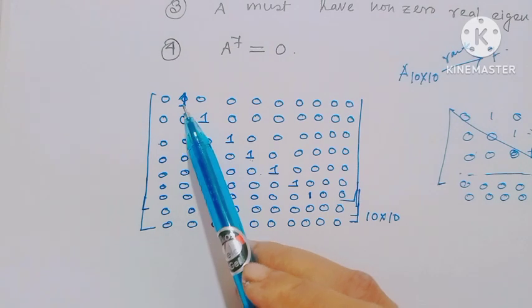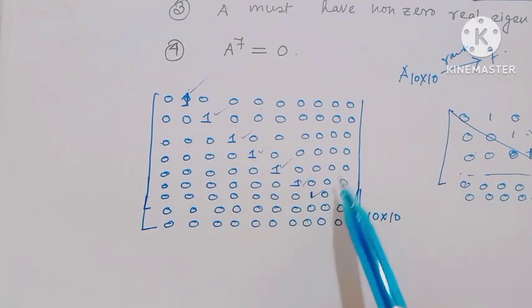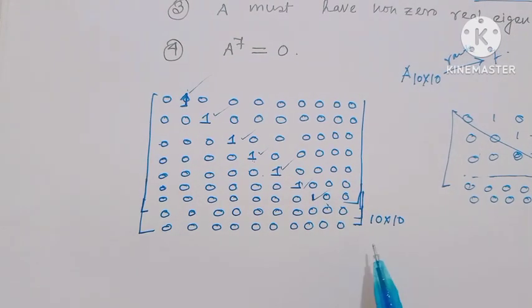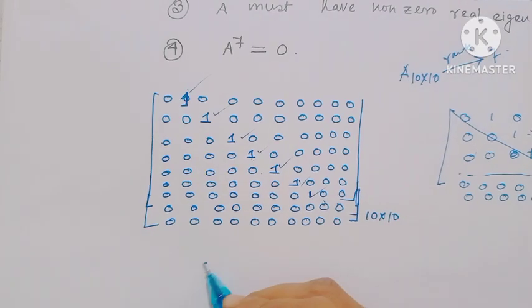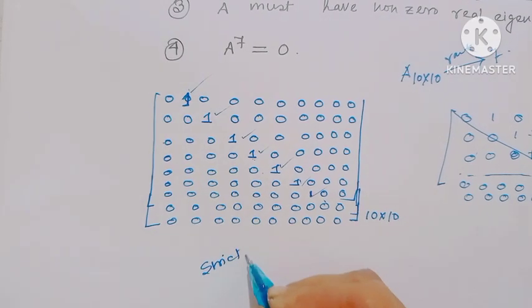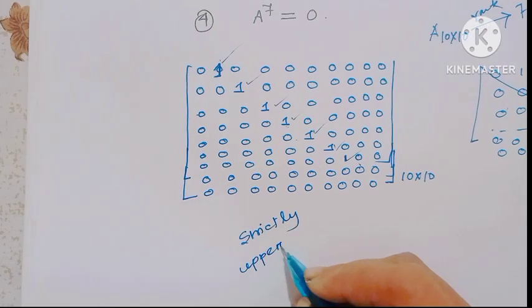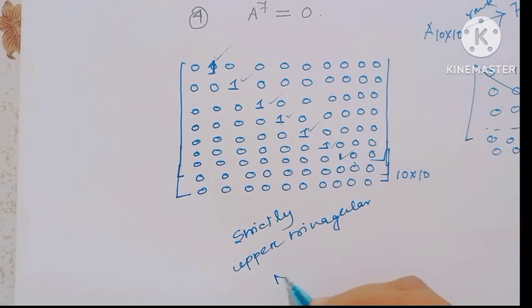Notice here rank 7: 1, 2, 3, 4, 5, 6, 7. But this matrix is a strictly upper triangular matrix. We all know a strictly upper triangular matrix is always nilpotent.